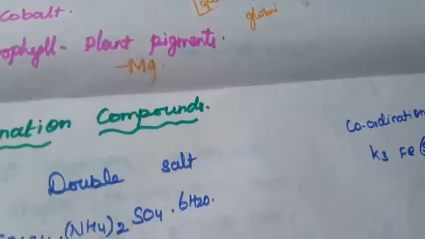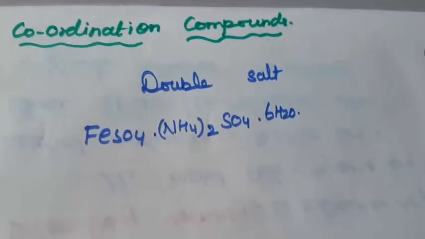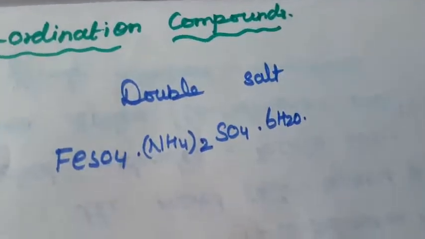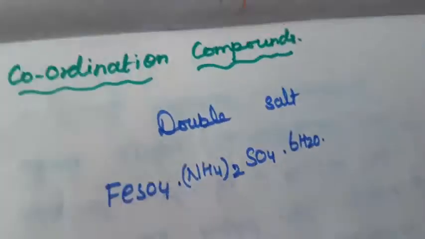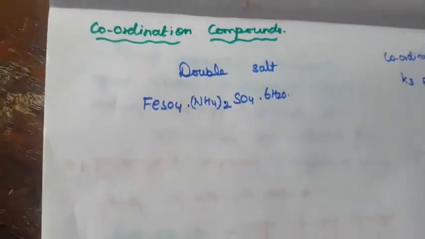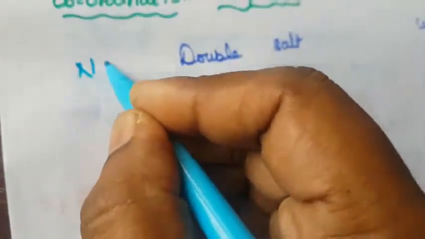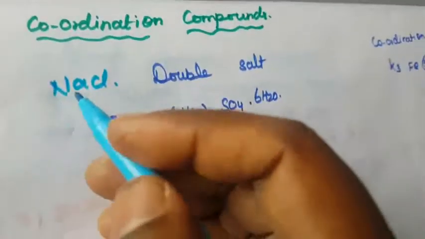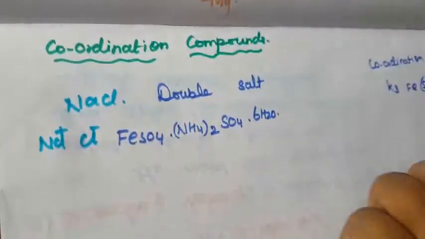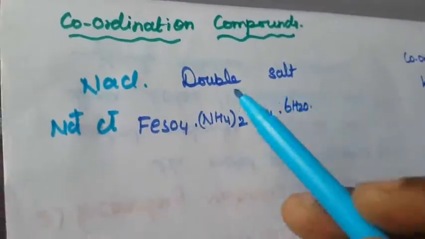First we are going to see what is meant by a coordination compound. First I am going to explain the double salt. What is a simple salt? One example of a simple salt is sodium chloride. It ionizes into Na+ ion and Cl- ion. So sodium chloride is a simple salt.